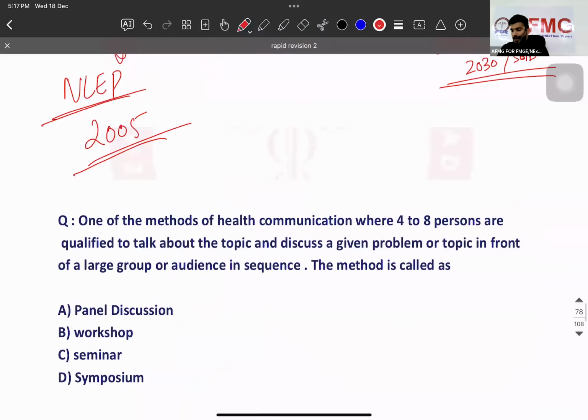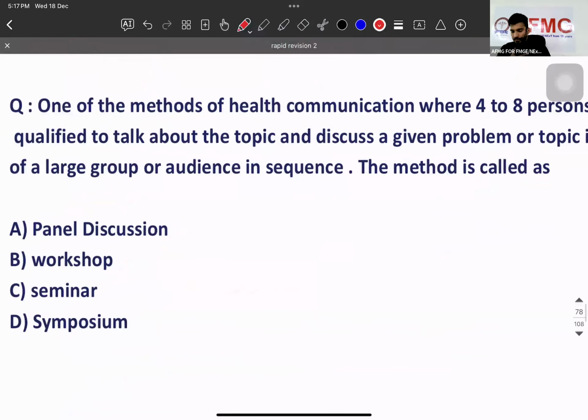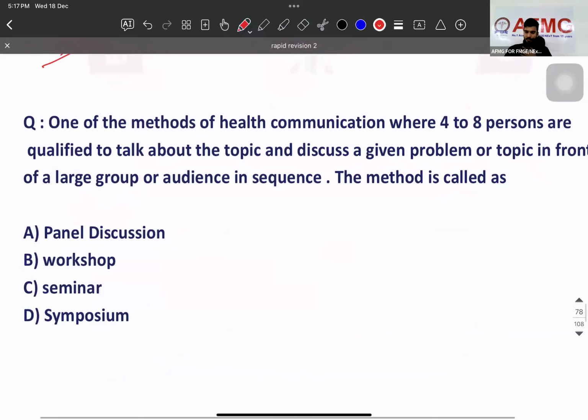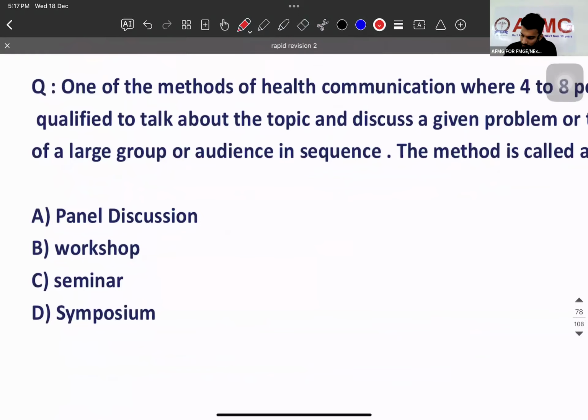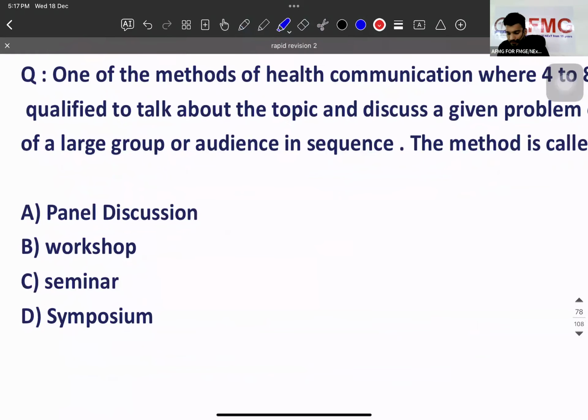Now this. Tell me the answer. One of the methods of health communication where 4 to 8 persons are qualified to talk about the topic and discuss a given program problem. Yes, what is your answer? Very wrong. What is the answer? If they are in sequence, symposium. If they are not in sequence, panel discussion.